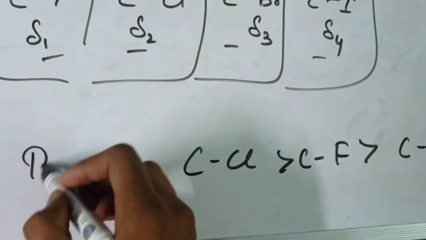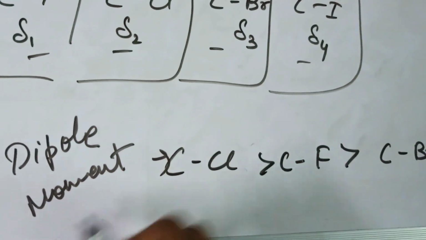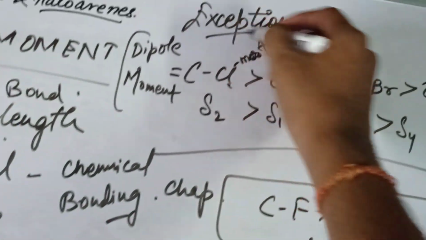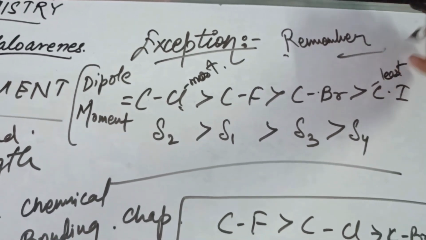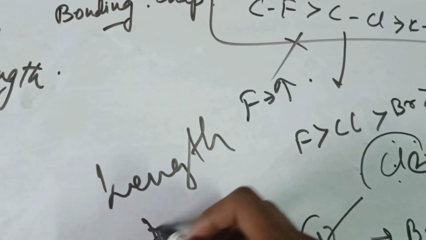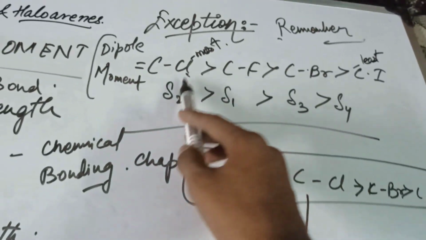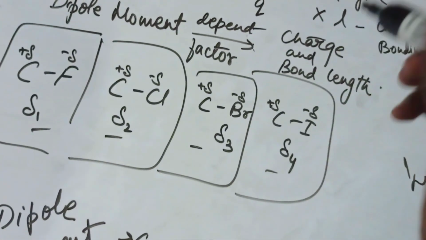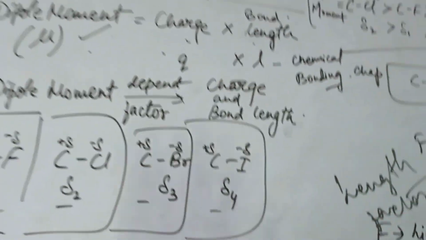So this is the dipole moment trend. I hope it's clear. We have an exception here, so please remember this. This exception says that the length factor is the reason for the dipole moment exception here. In the next video we'll be discussing the IUPAC naming of haloalkenes and haloarenes and the methods of preparation. I hope it's clear.